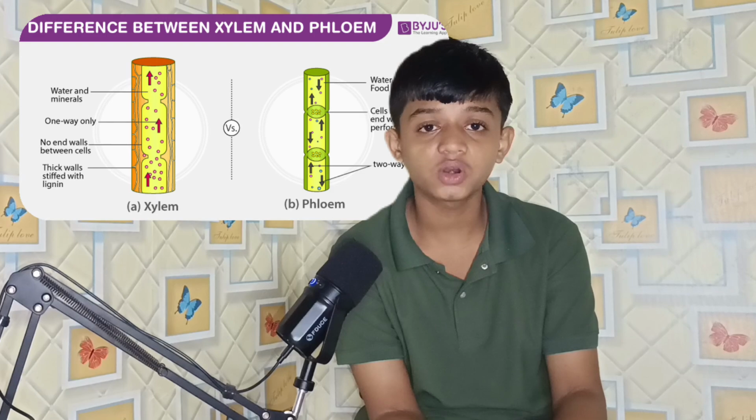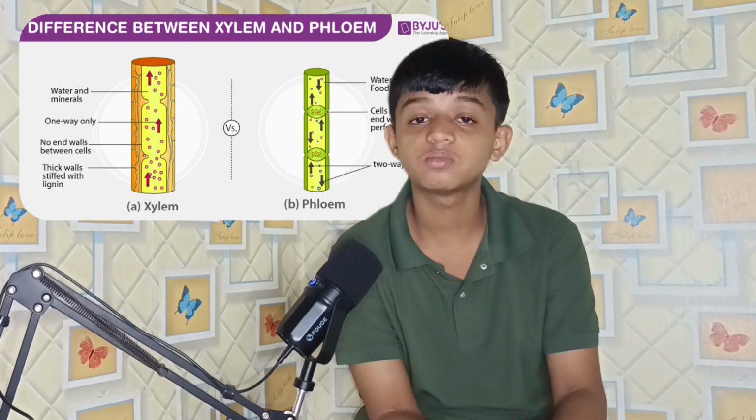There are some organisms which do not have xylem and phloem. So whether they have it or not is also a differentiating factor that tells us which division it belongs to. I'm not taking names right now. So these are the things on which classification is based.